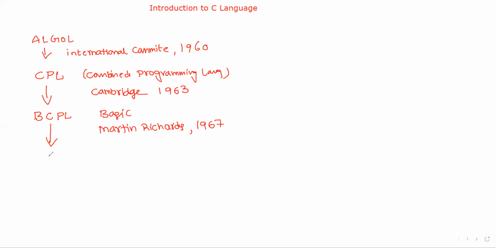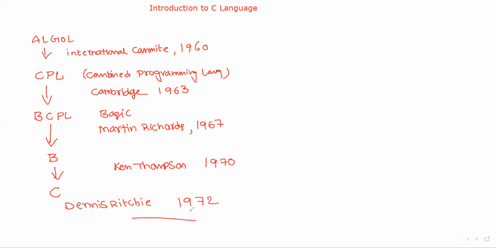Now this BCPL is developed into B. This language B is developed by Ken Thompson in the year 1970. Finally, the B language is converted into C and the language C is developed by Dennis Ritchie in the year 1972. This is the invention or development of C language, starting from Algol to the final C language. Finally, C is the language developed by Dennis Ritchie in the year 1972.